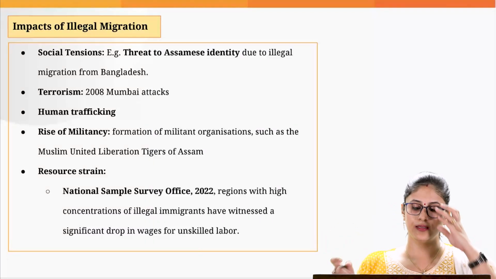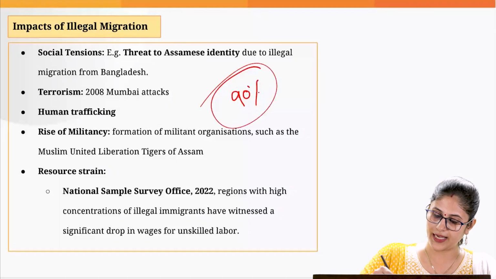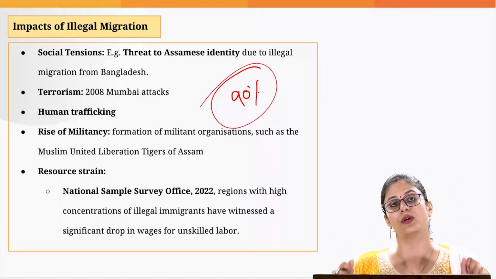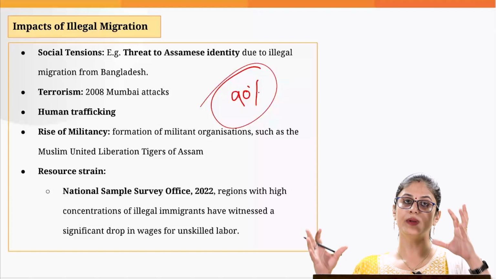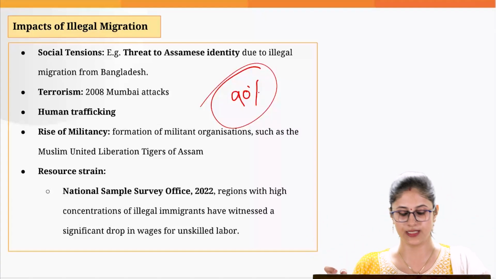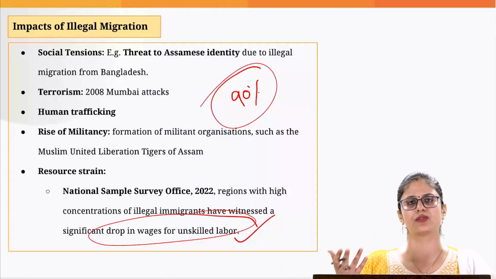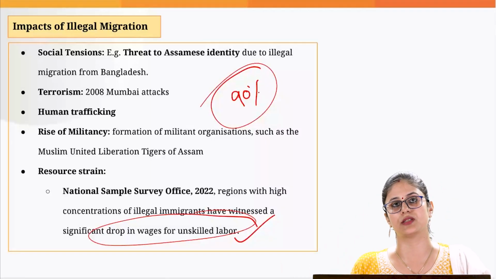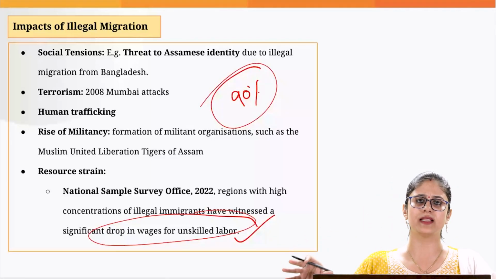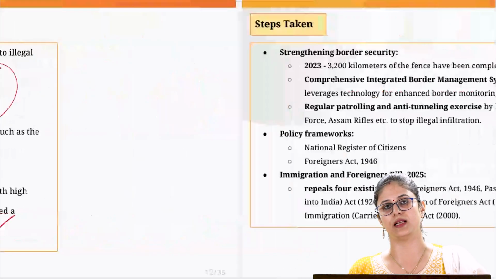And we know that in India, more than 90% of the workforce is employed in the informal sector. So when you witness a huge influx of illegal immigrants, ultimately the wages in the informal sector or for unskilled labor would witness a reduction. Okay, so this severely impacts the economic interest of Indian citizens as well.